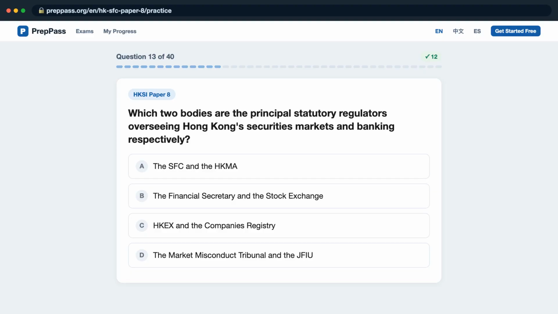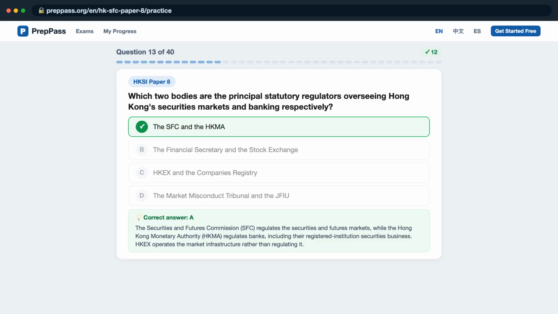Question 13. Which two bodies are the principal statutory regulators overseeing Hong Kong's securities markets and banking respectively? A, the SFC and the HKMA? B, the Financial Secretary and the Stock Exchange? C, HKEX and the company's registry? D, the Market Misconduct Tribunal and the JFIU? The correct answer is A.